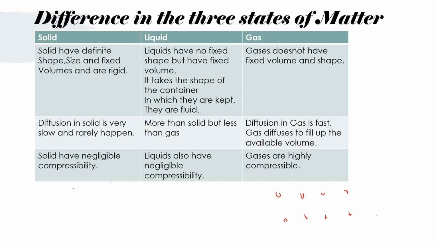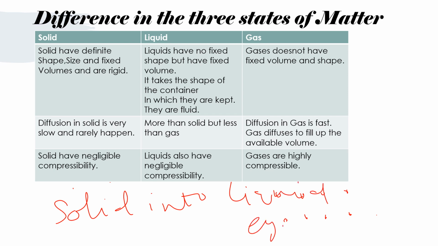So diffusion of gases into other gases is very high. Let us take the example of diffusion of solid into liquid. Example is salt water. As we can see, in liquid there is some space between the particles. So the particles of salt diffuse in the space between the particles of liquid.